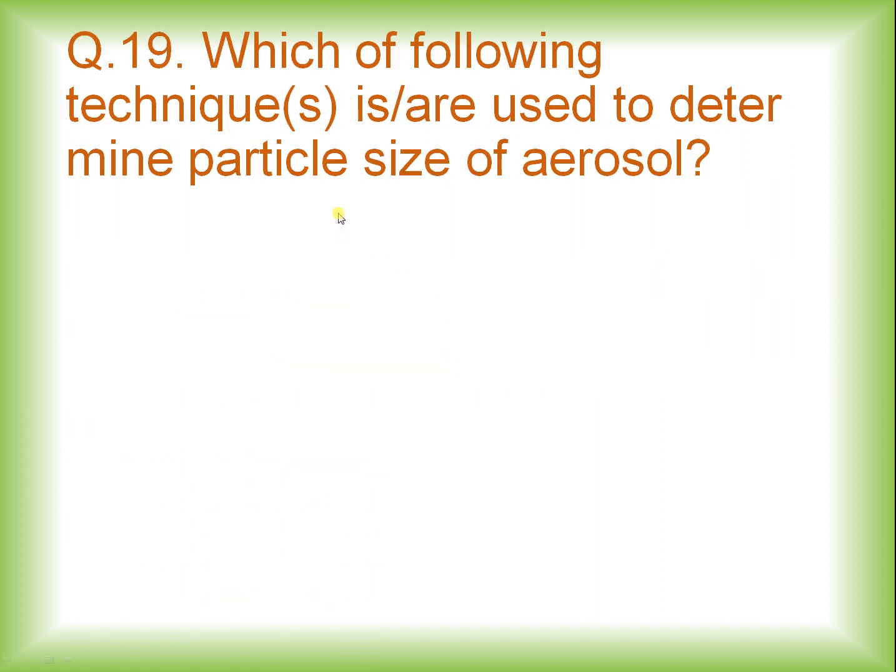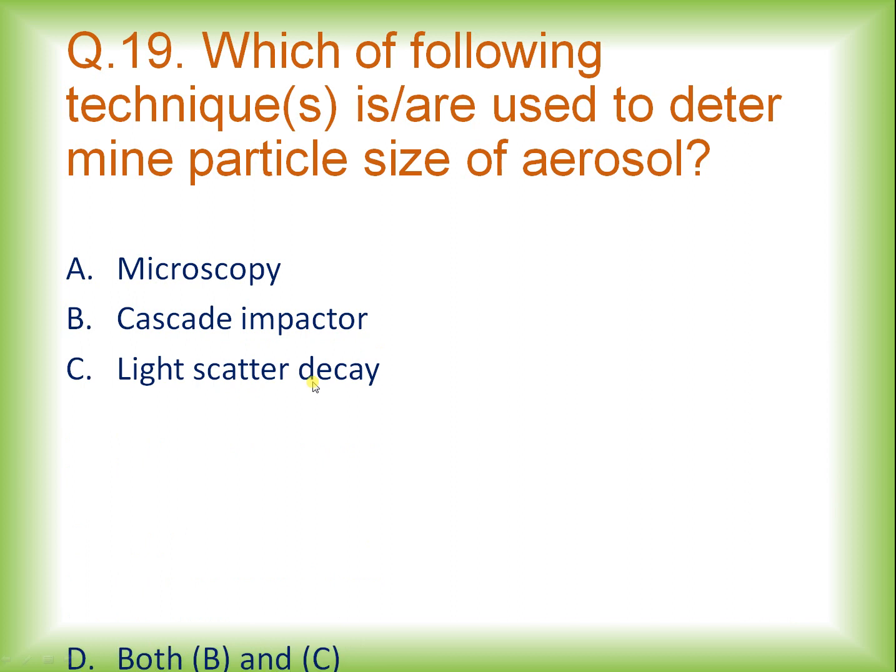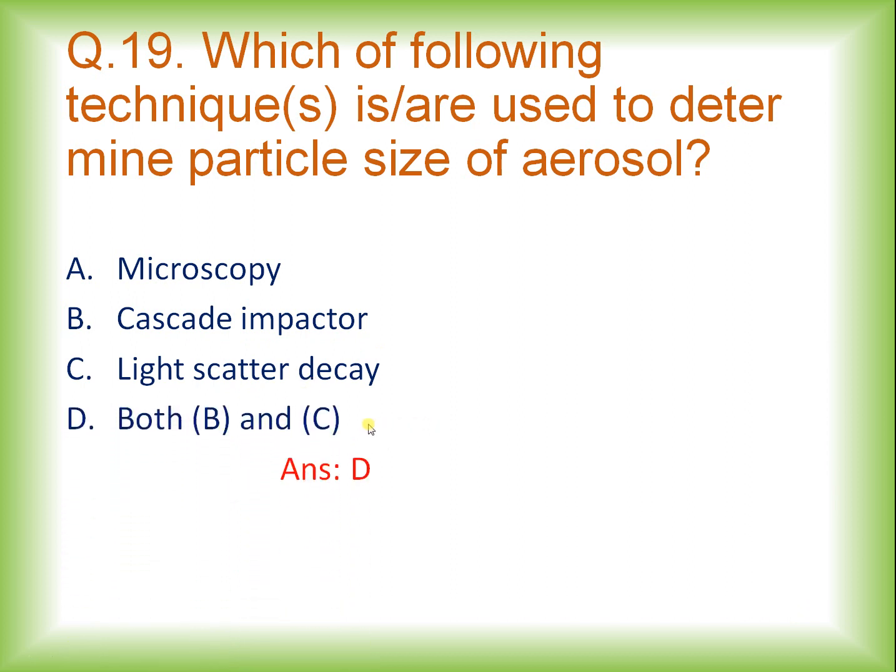Question number 19, that is, which of the following techniques is or are used to determine the particle size of aerosol? Options are microscopy, cascade impactor, light scatter decay, both B and C. And the right option is option D, that is cascade impactor and light scatter decay are the techniques which are used to determine the particle size of the aerosol.